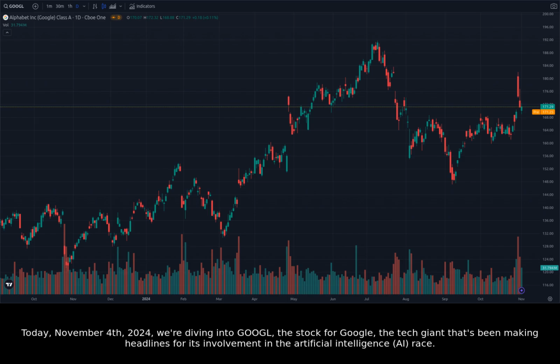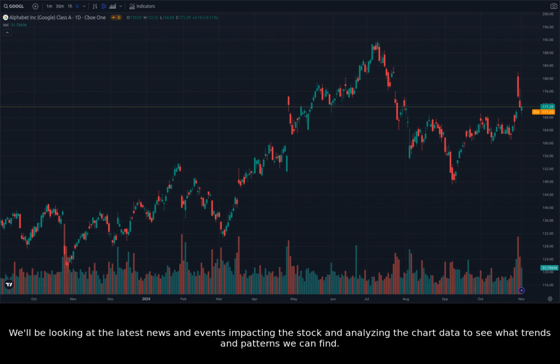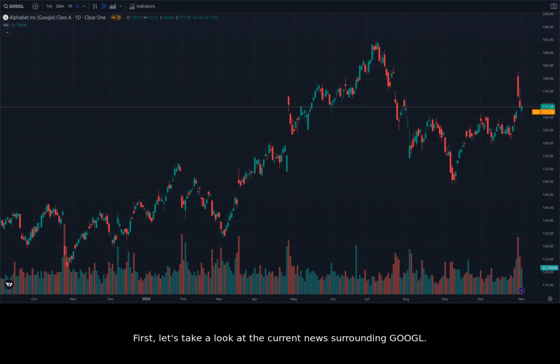Today, November 4th, 2024, we're diving into the stock for Google, the tech giant that's been making headlines for its involvement in the artificial intelligence, AI, race. We'll be looking at the latest news and events impacting the stock and analyzing the chart data to see what trends and patterns we can find. First, let's take a look at the current news surrounding Google.